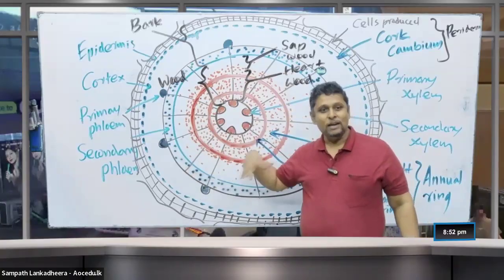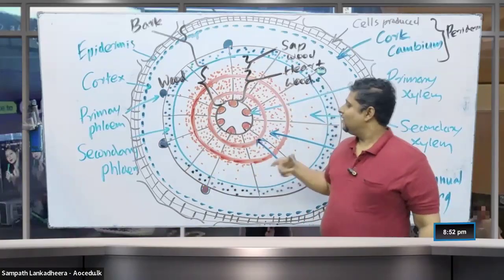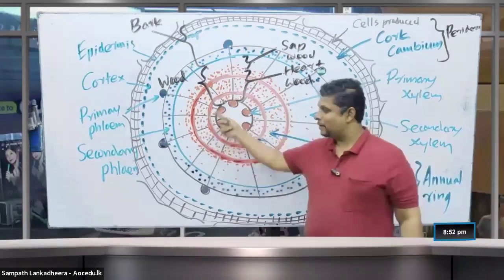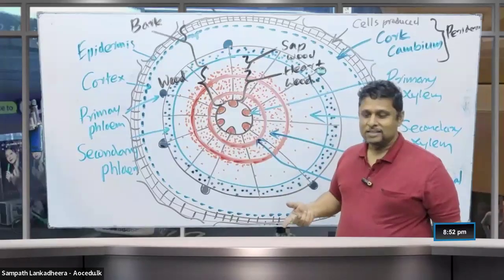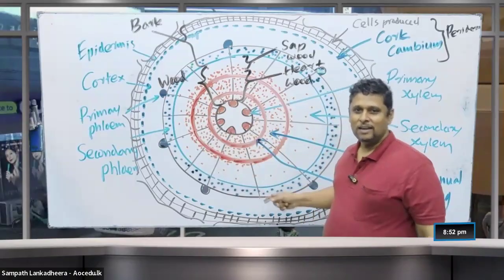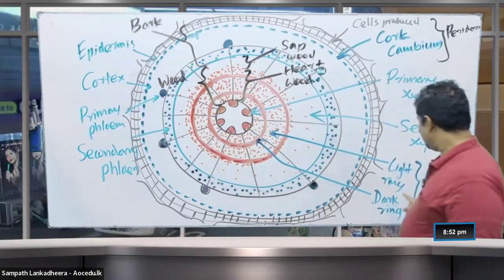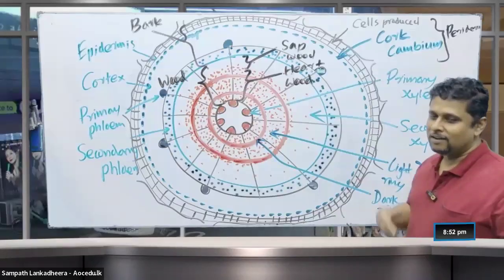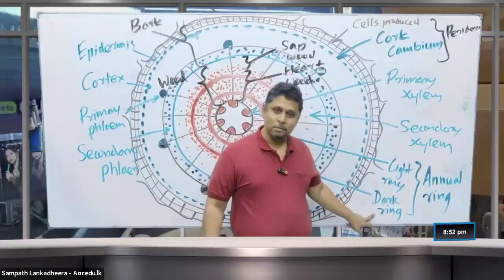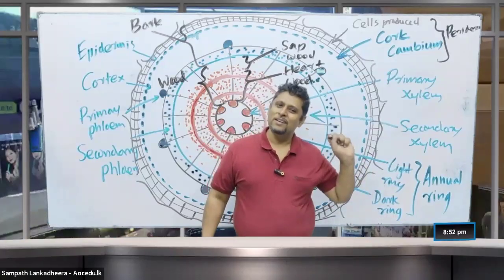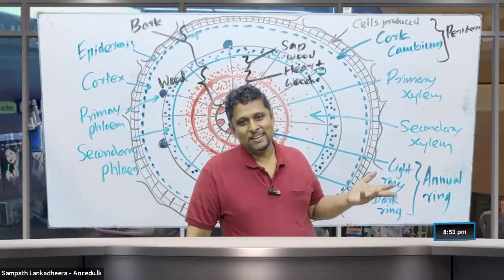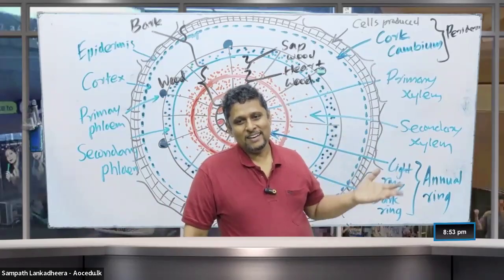In the wood part we can see two further types of rings, a ring-like appearance. Some rings are darker than the heartwood. What do you call them? Dark rings, we say summer wood. Dark ring we call summer wood. Light ring, what do you call the light ring? There is a term for the light ring. Spring wood. Light ring is spring wood.